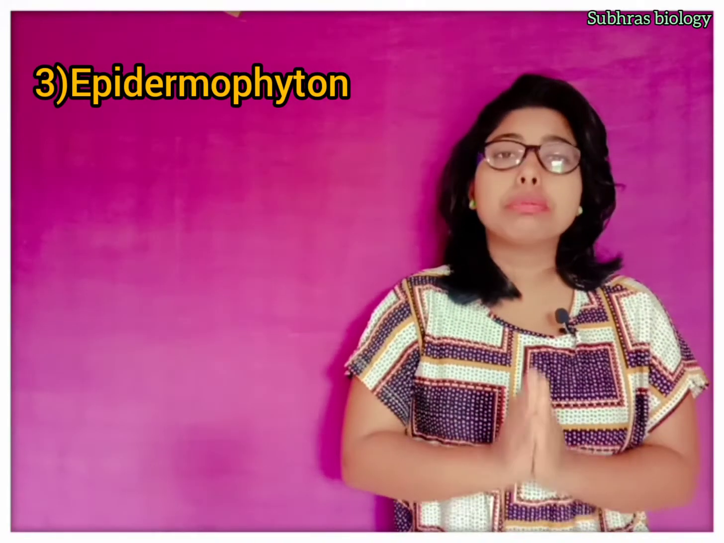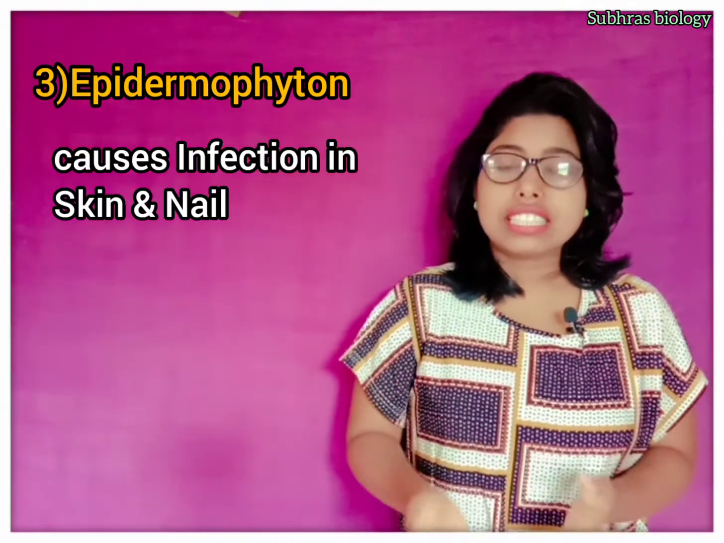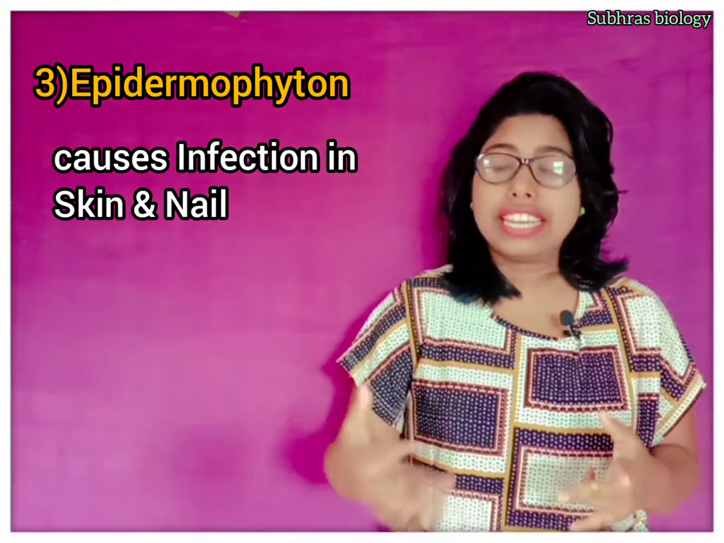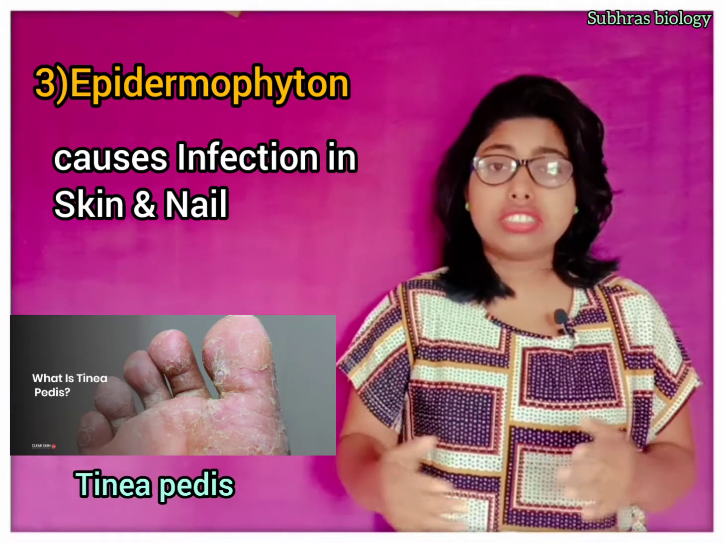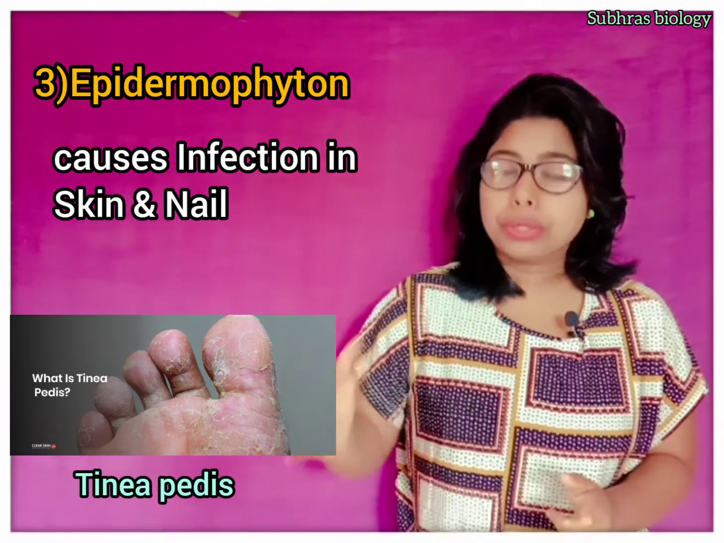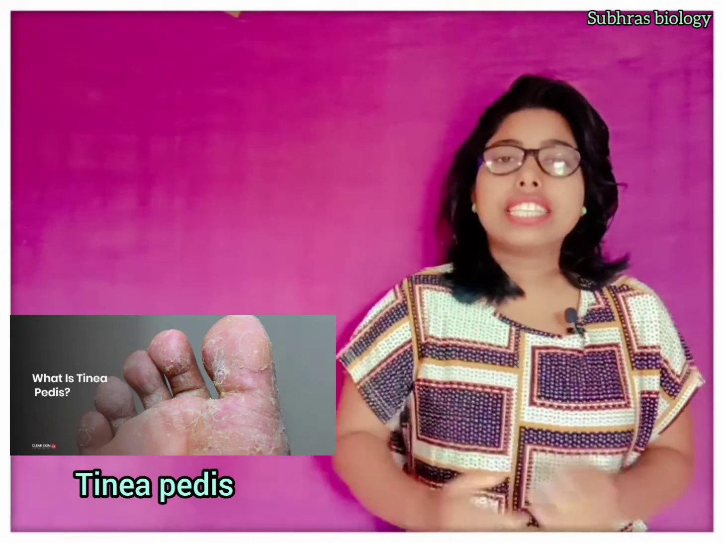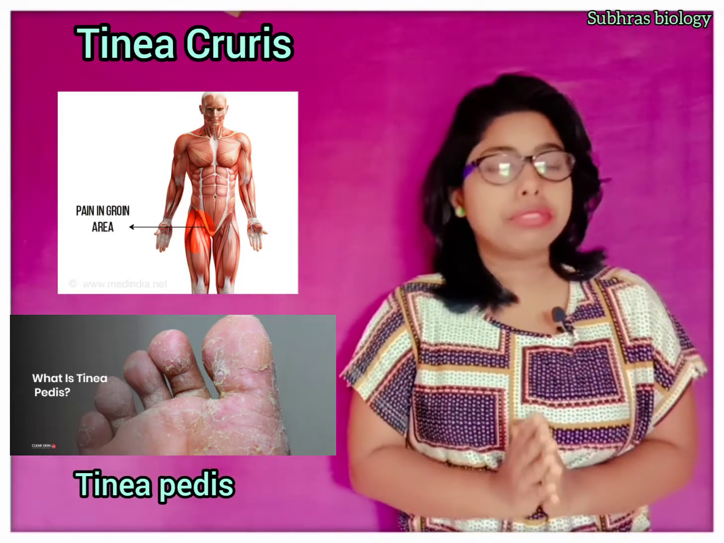And the third is Epidermophyton. These are a group of genus. They infect skin and nails, so they don't grow on hairs. Examples are tinea pedis, where the infection occurs at the foot, and tinea cruris. These are the examples of Epidermophyton. So these are the genera of the dermatophytes.